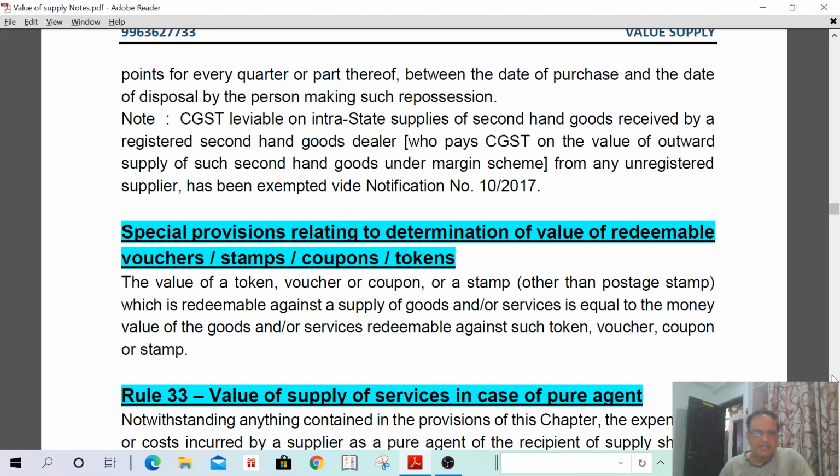Next, note. CGST leviable on interstate supply of second-hand goods received by a registered person, a registered second-hand goods dealer, from any unregistered supplier has been exempted by notification 10/2017. That means when you are purchasing second-hand goods from any unregistered person, you are not liable to pay any tax. Next.